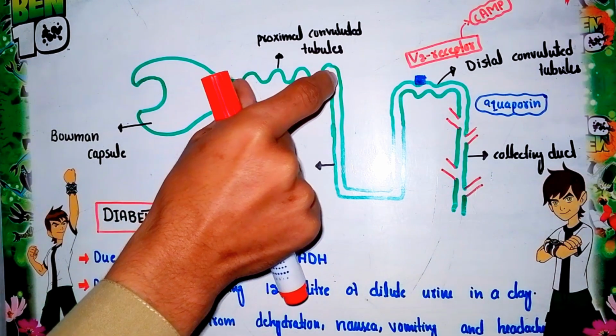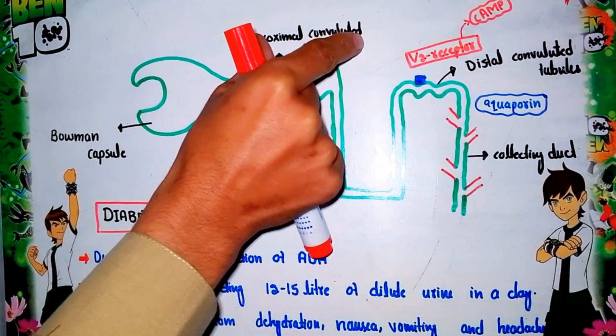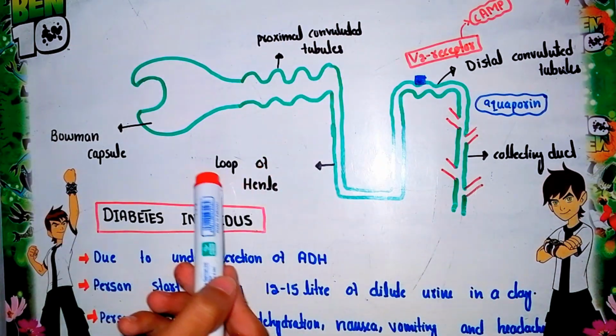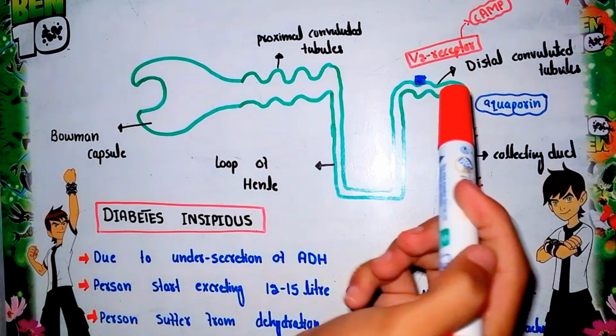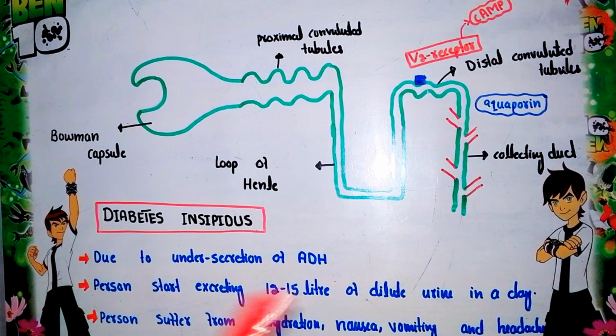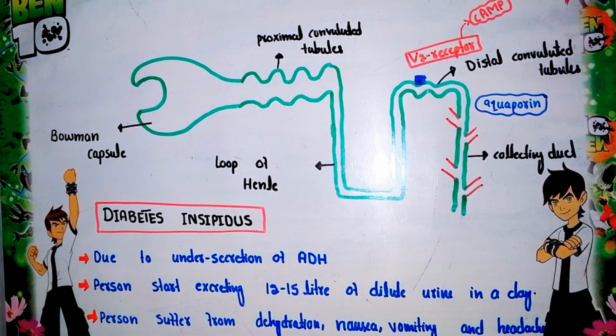These tubules, or small channels, are called the proximal convoluted tubule, while these tubes are called the loop of Henle, and this part of the nephron is called the distal convoluted tubule. The final part of the nephron is called the collecting duct. Now how does ADH retain water? The distal convoluted tubule and the collecting duct are actually impermeable to water.